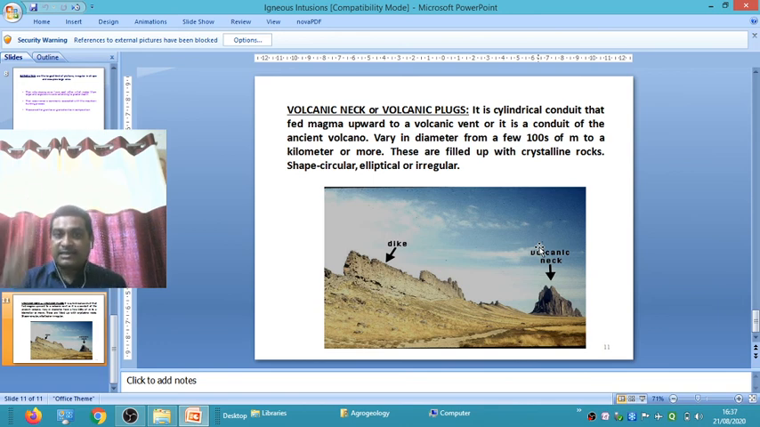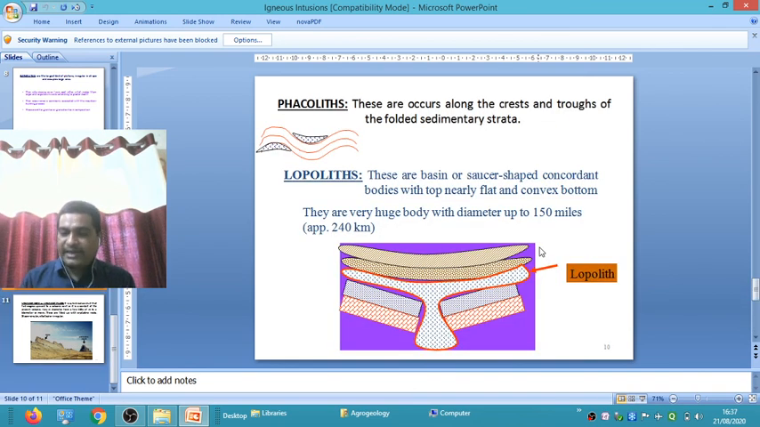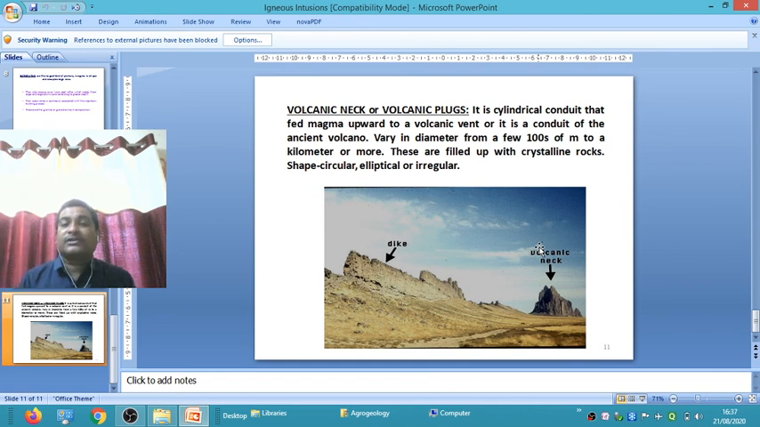Okay, these are the different igneous intrusions found beneath the subsurface as igneous intrusive bodies, like dike, sill, batholith, laccolith, lopolith, phacolith and volcanic neck also. These are the different igneous bodies found as intrusive bodies in the plutonic type of igneous rocks.